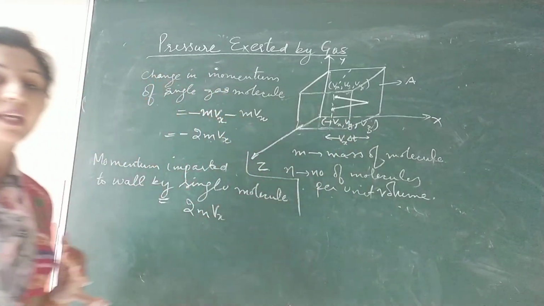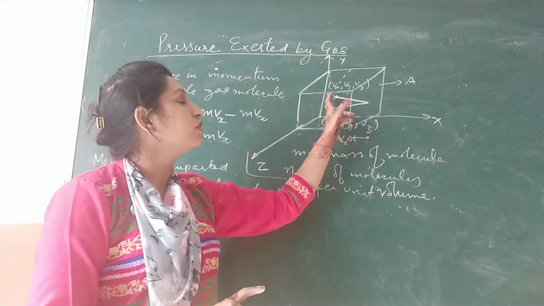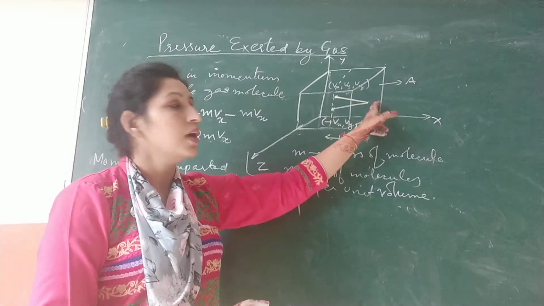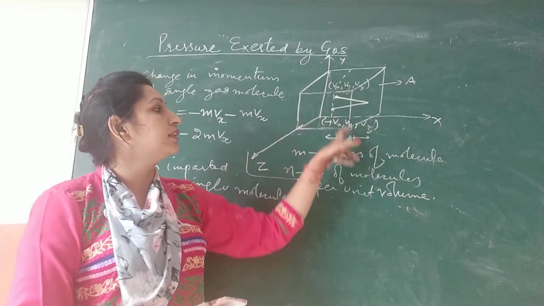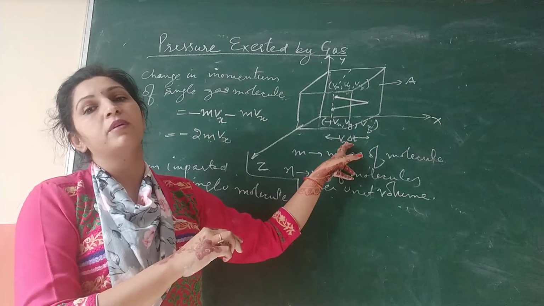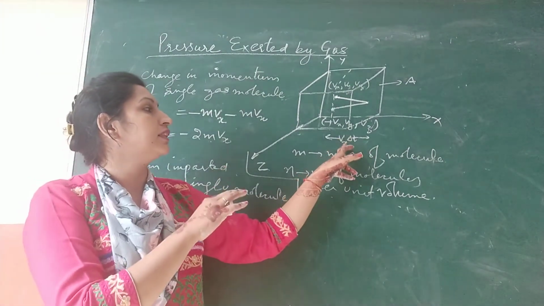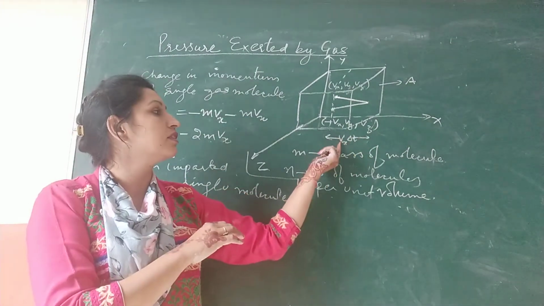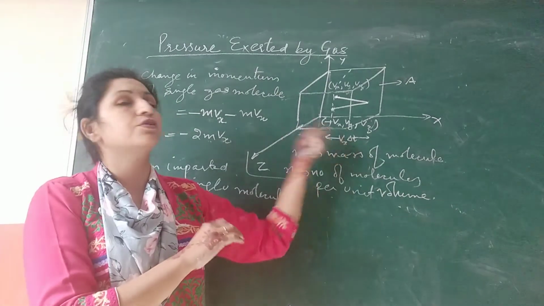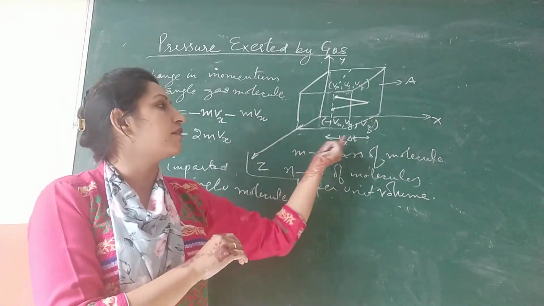Now what is delta t here? The time taken by the molecule to move from here to here. If that is delta t and velocity was Vx, then using the formula, velocity is distance upon time, so distance is speed into time. So Vx into delta t. This is the area, this is the distance travelled.